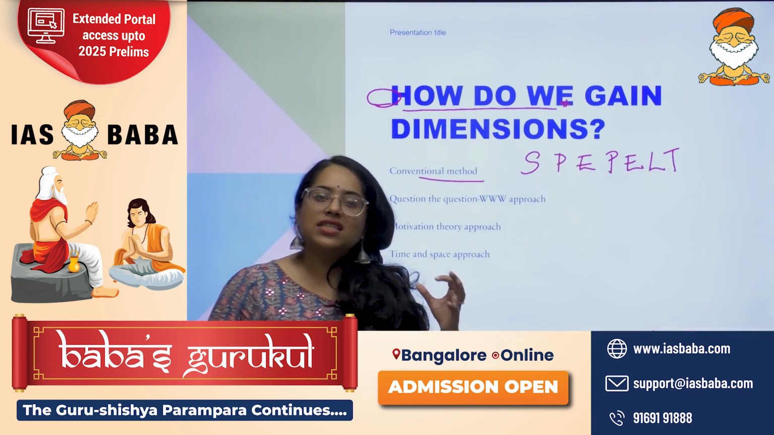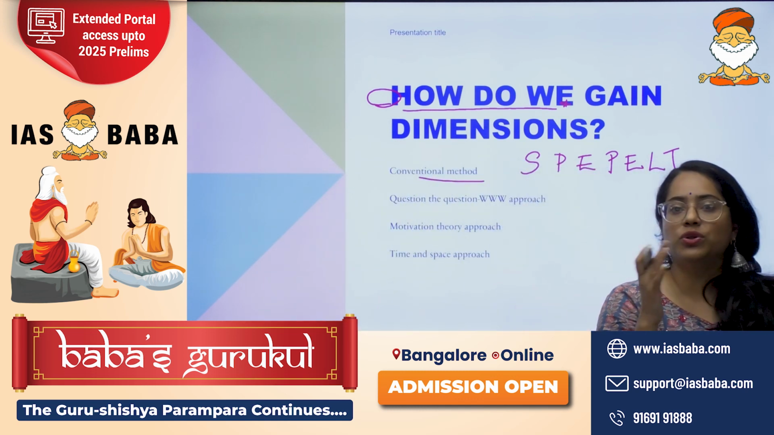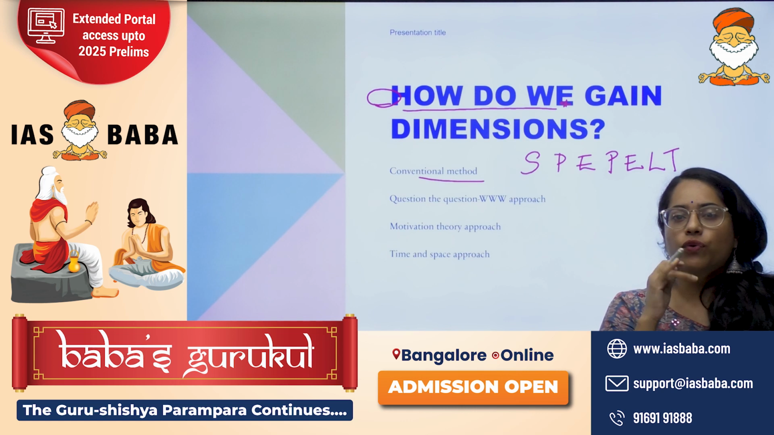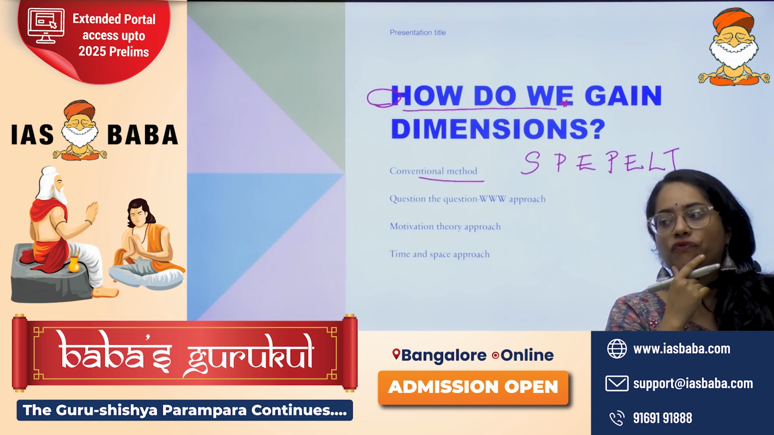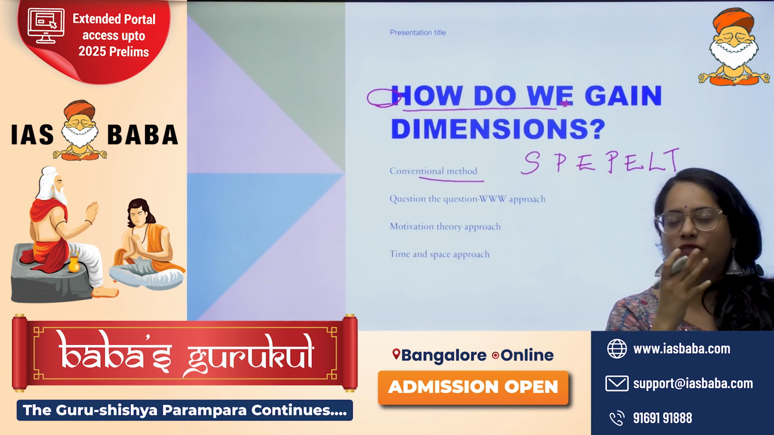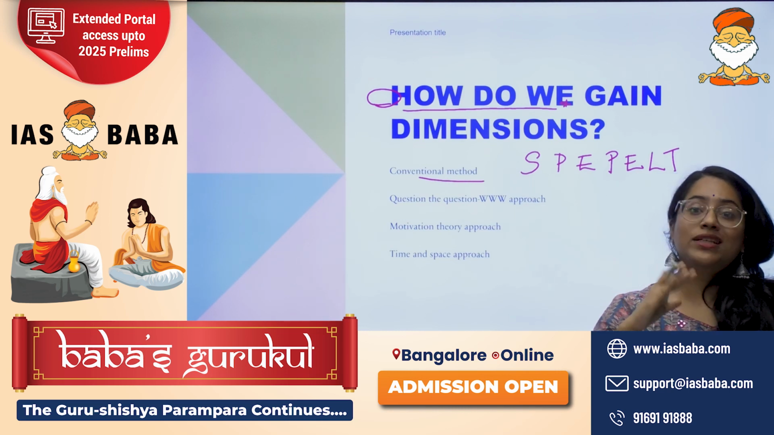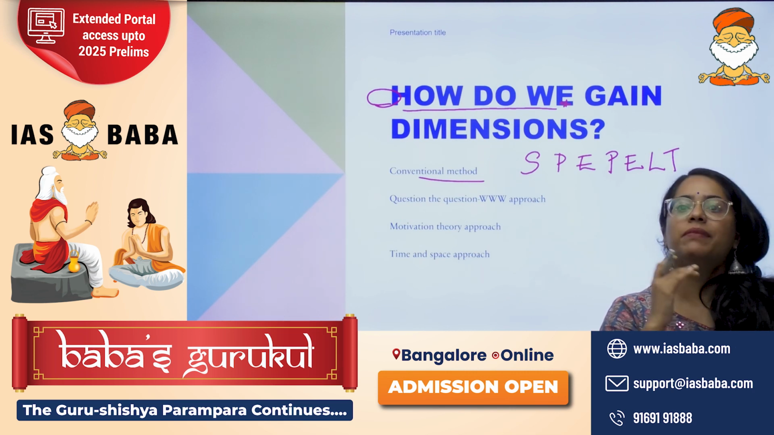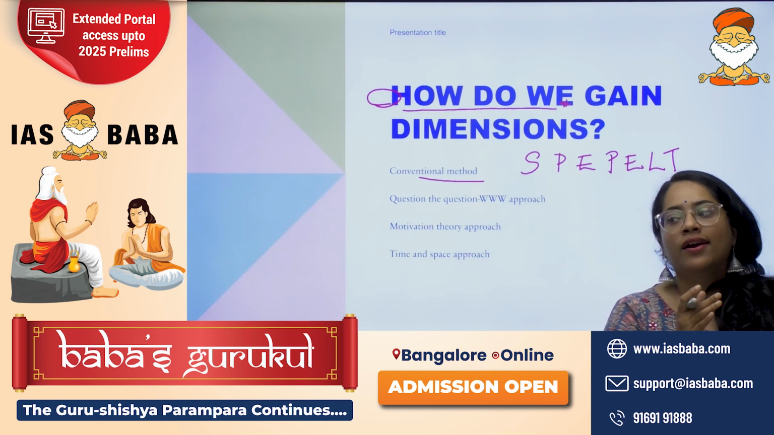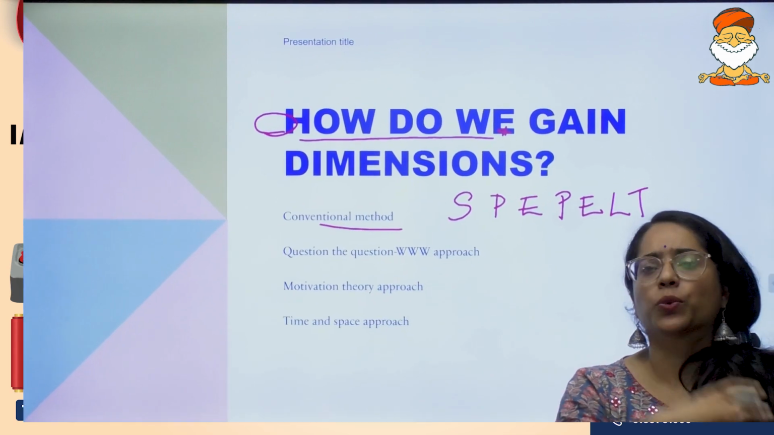Now, I'll just give you a few tools that can be used if you want to have a variety of dimensions. First approach is you question the question. If simplicity is the ultimate sophistication, you start questioning it. You take up each word.